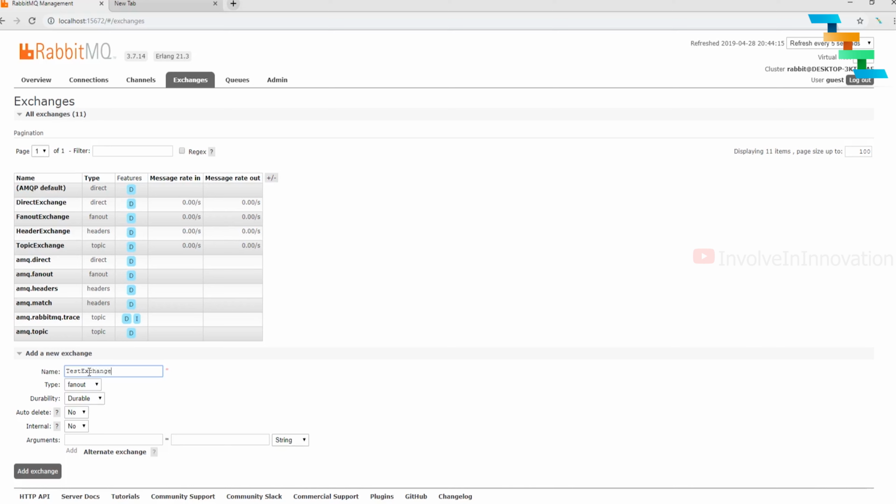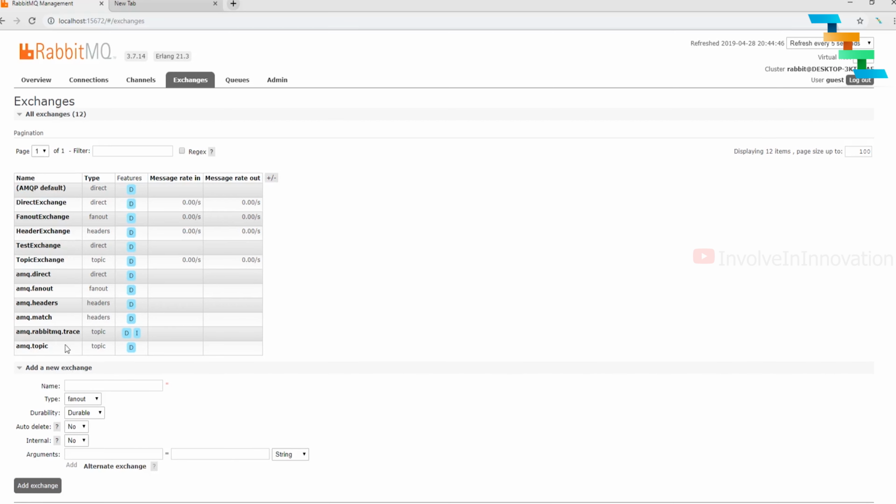I am keeping this type as direct and durable, auto delete no and internal no. As of now, I am leaving this argument section blank. Click add exchange. Once you click the add exchange, your exchange got created. Now you can see your exchange here. This is our exchange, which is test exchange.